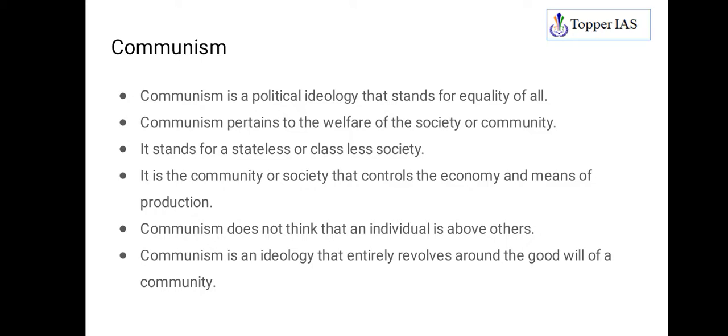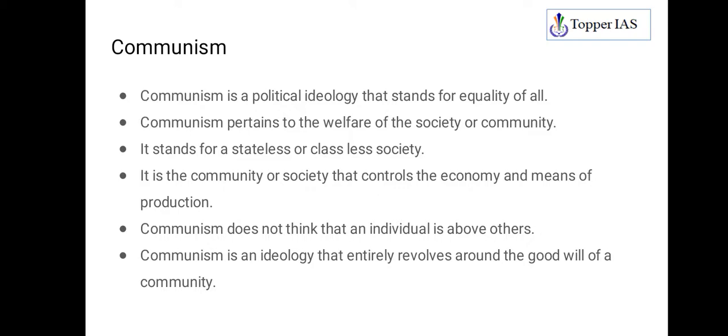So in the economic sphere, the means of production of goods and services are controlled by the community or society. This is the main difference. In communism, the community controls the means of production, whereas in liberalism it is the individual who controls the means of production.